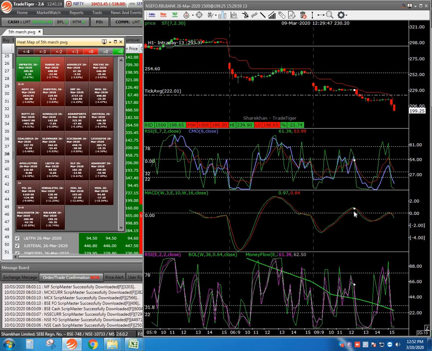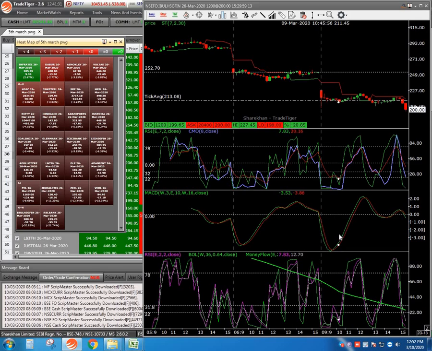Whenever the MACD top crosses, at the same time RSI and MFI also will be going up. But when this MACD is going straight here, the chances are the stock may not move at all. Sometimes it will go sideways. As soon as this goes to the top, at the same time MFI and RSI top cross here, and also this top crosses here, and there you can get the one shot.